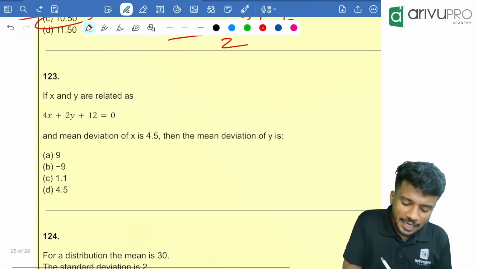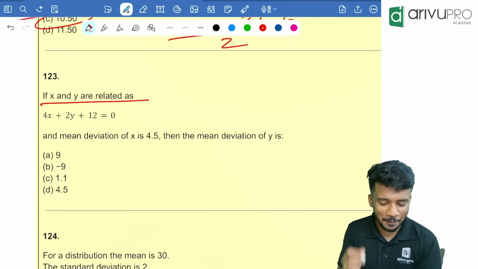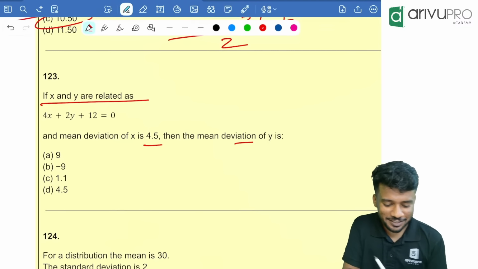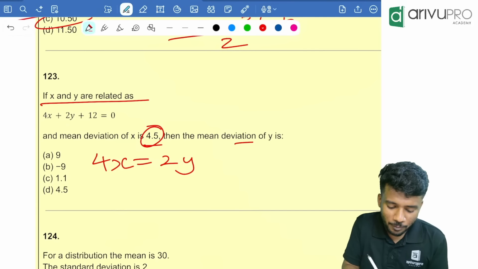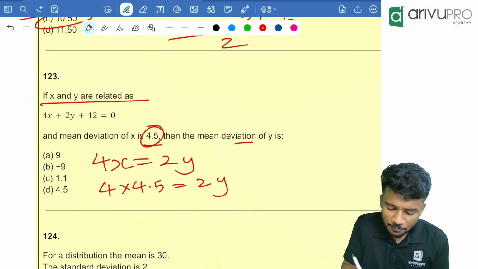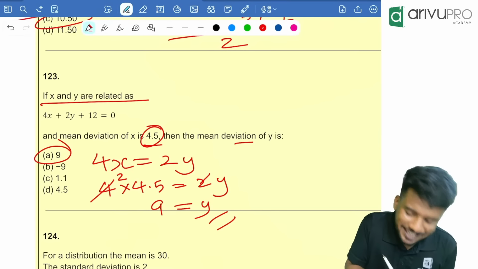Next question. X and Y are related like this: 4x plus 2y plus 12 is equal to 0. Mean deviation of x is 4.5. Mean deviation of y is how much is the question? Very easy. Directly write 4x is equal to 2y. Instead of x, you will put 4.5. That means 4 into 4.5 is equal to 2 into y. So 2 and this got cancelled. So 2 into 4.5 is how much done? 9 is equal to y. Option A is your answer.